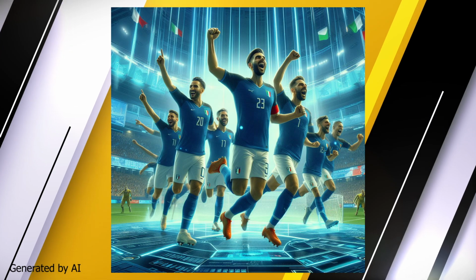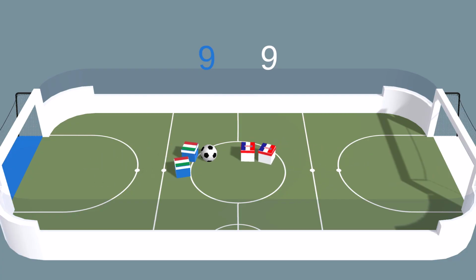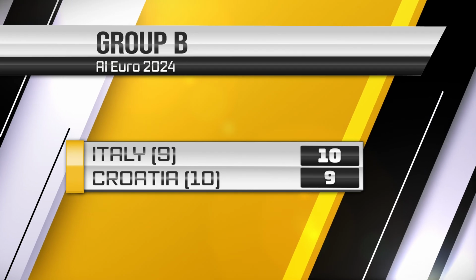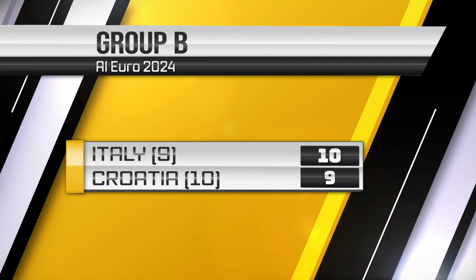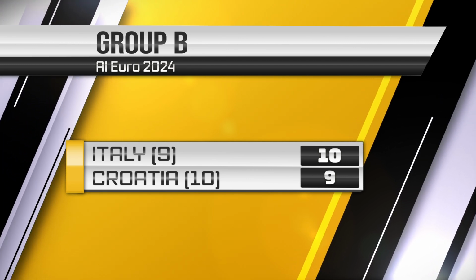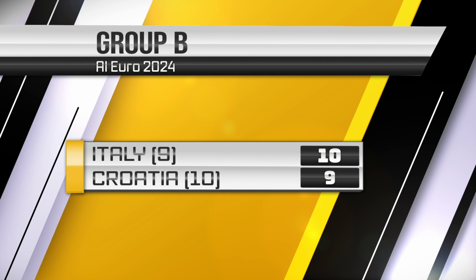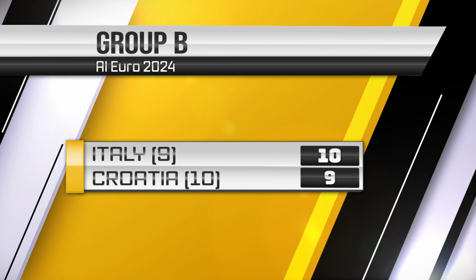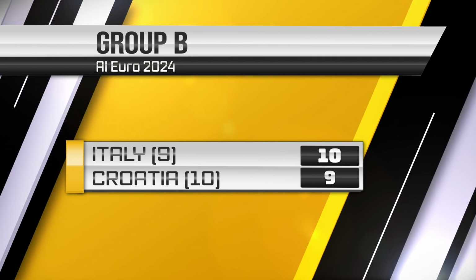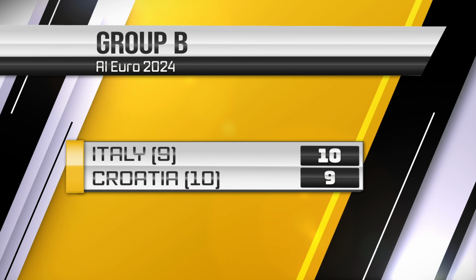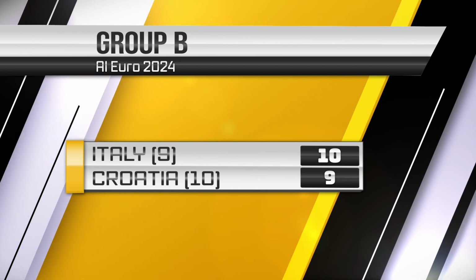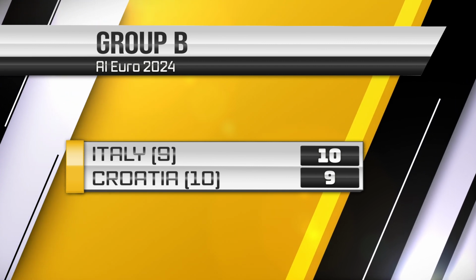And the Italians have scored and sealed the game. What a tight match this was. What an amazing game. It was tight from the start. And then Croatia pulled away and got 3 match points and looked like they were going to seal the game. But the Italians came back and they sealed the game. And it ends up with Italy 10, Croatia 9.